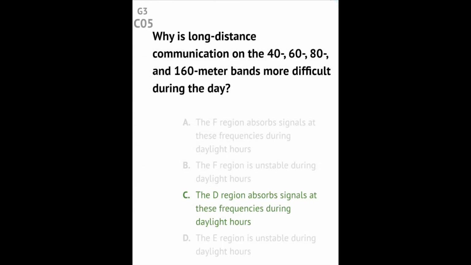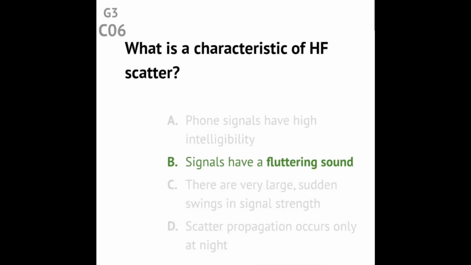Question G3C05. Why is long-distance communication on the 40, 60, 80, and 160-meter bands more difficult during the day? Answer: the D region absorbs signals at these frequencies during daylight hours. Question G3C06. What is characteristic of HF scatter? Answer: signals have a fluttering sound.